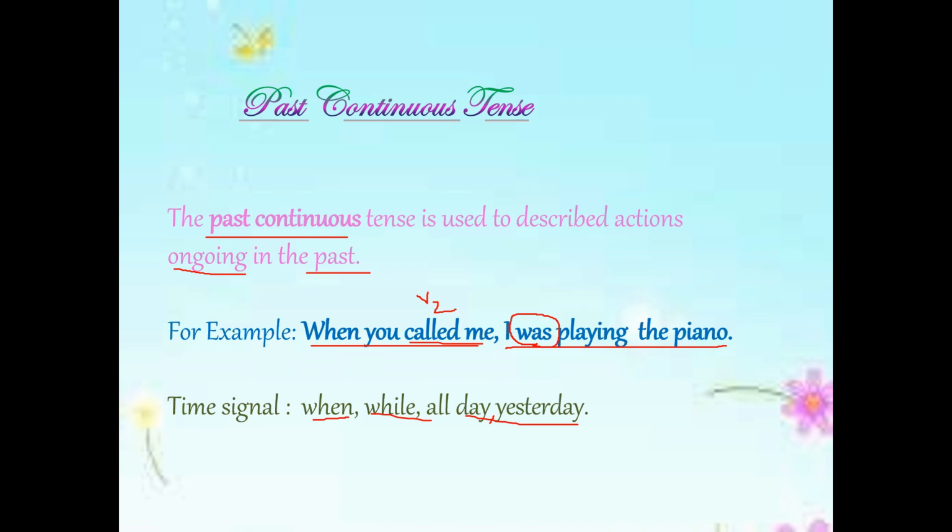Okay. We say continuous. Continuous means ing form. So it should be in the continuous ing form. Remember this: when you have the continuous form, there should be an ing form. But based on was, were, we say that it is past. Otherwise, if is, am, are are there, then that is present tense. If was, were is there, it is past tense.